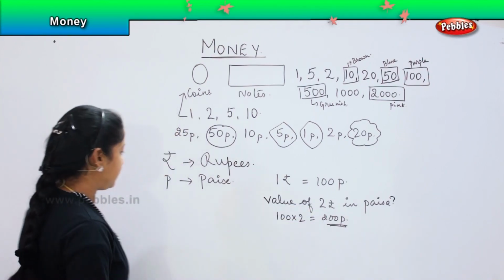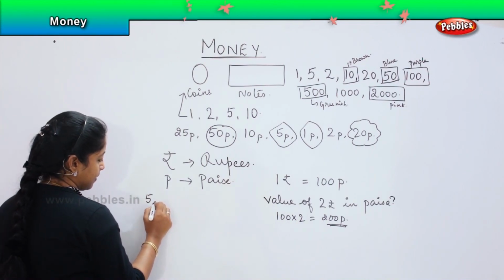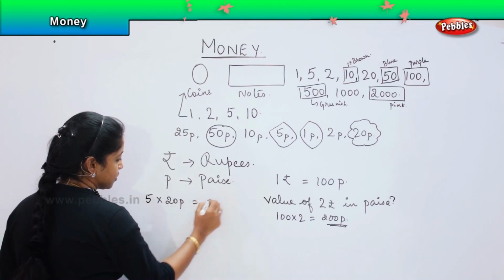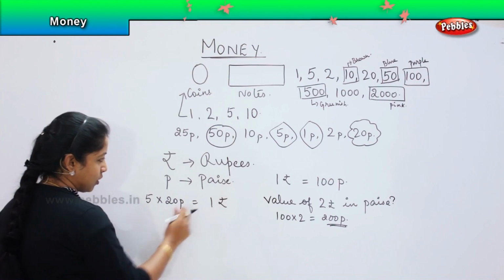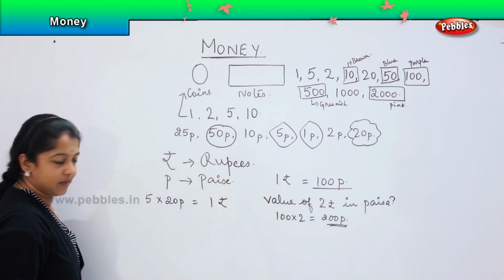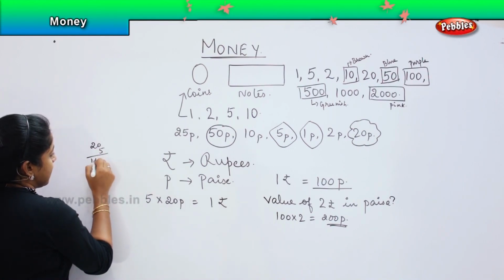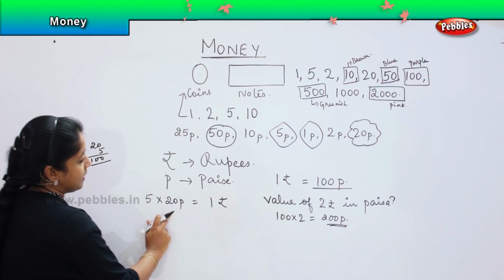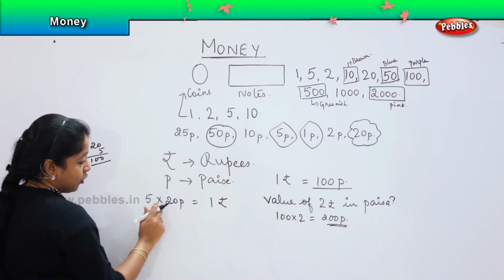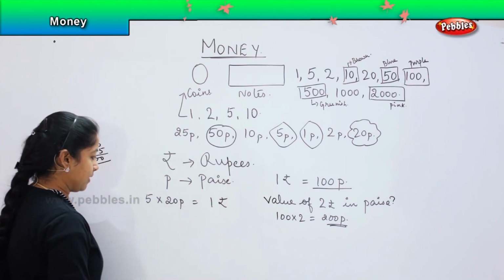Yes. Similarly, 5 into 20 paise makes 1 rupee. Why? Because we have just now learned that 100 paise makes 1 rupee. And we also know that 20 into 5 is 100. Right? So 20 paise, that is this one. So if I have 25 paise, it will be equal to 1 rupee.